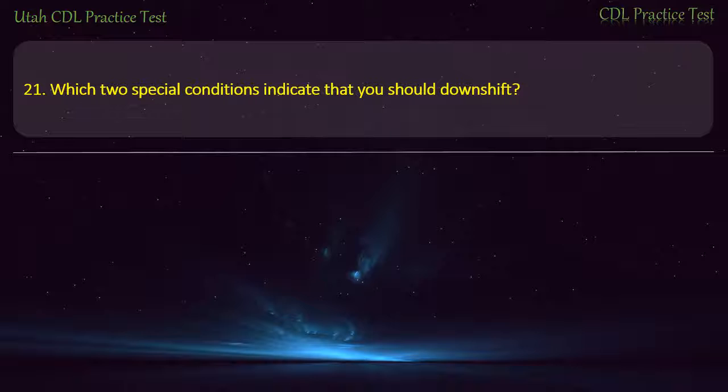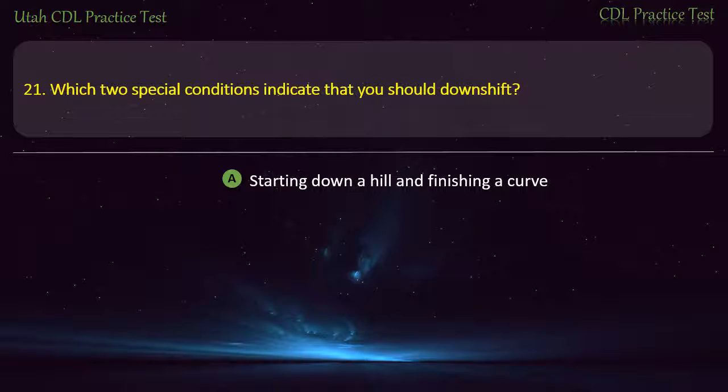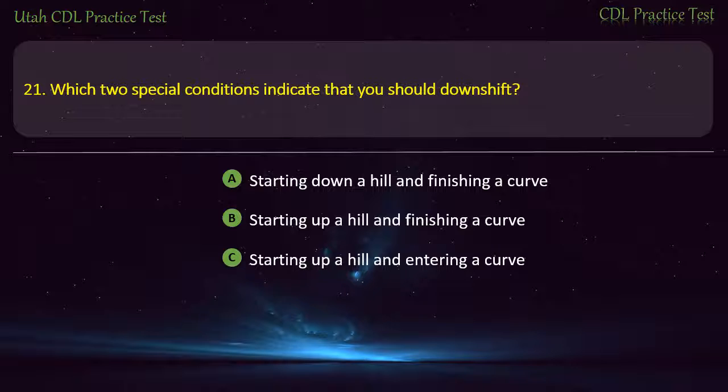Question 21. Which two special conditions indicate that you should downshift? Starting down a hill and finishing a curve. Starting up a hill and finishing a curve. Starting up a hill and entering a curve. Starting down a hill and entering a curve. Answer. Starting down a hill and entering a curve.